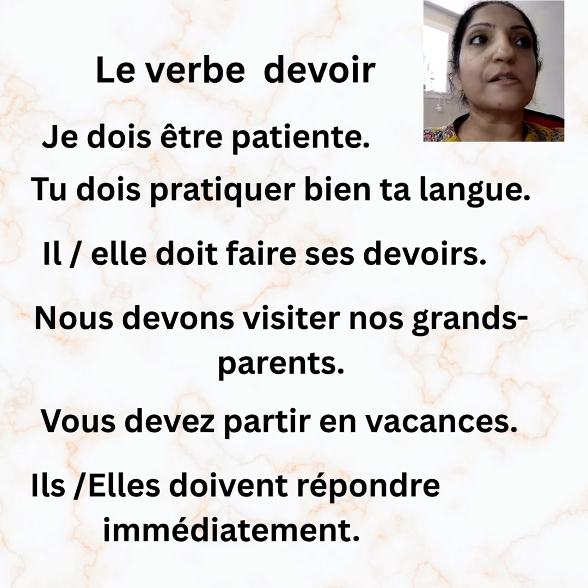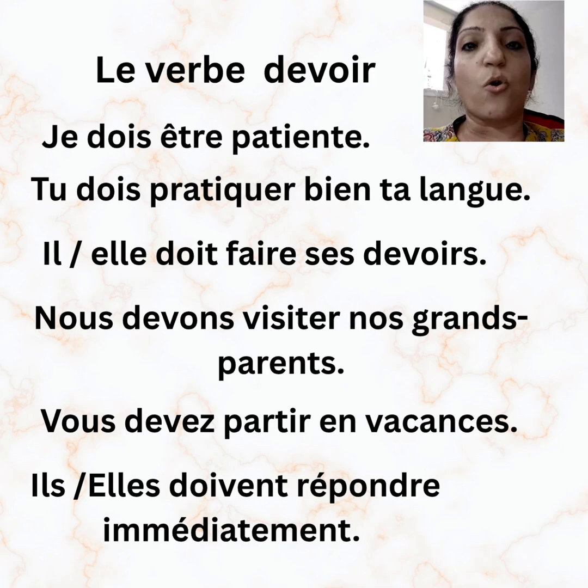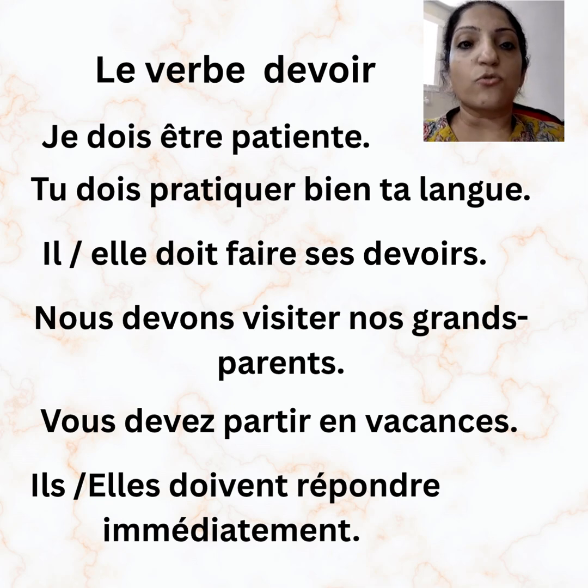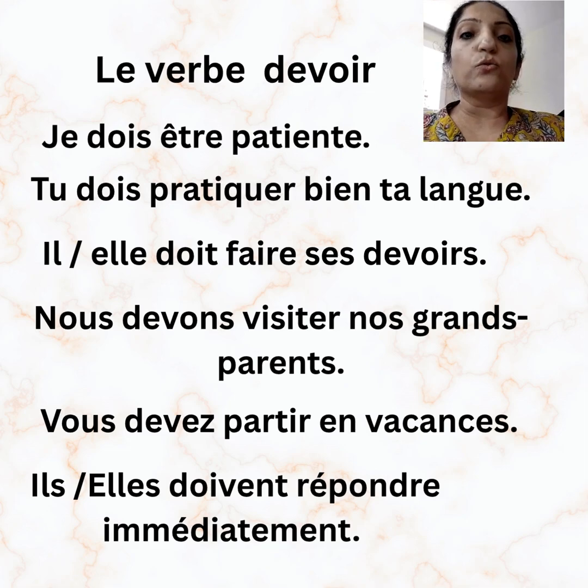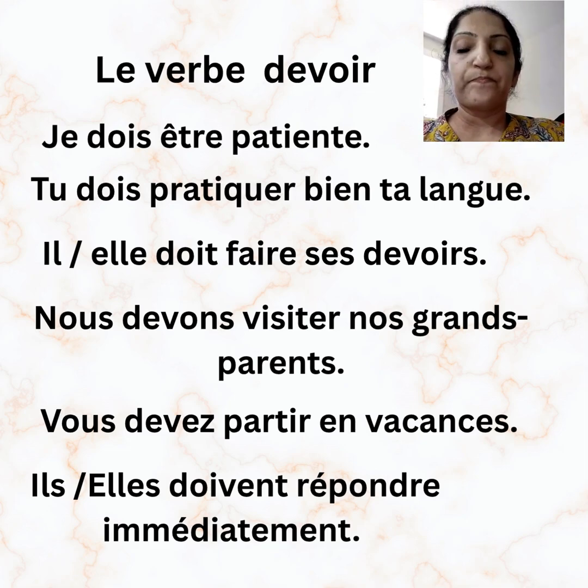For falloir as well, you can go to my channel and watch the video based on falloir. Now, falloir is always conjugated with the il singular form, the il pronoun, where the meaning of il would always be it. That is why falloir is called an impersonal verb. So we always say il faut. Il faut means it is necessary. However, when we are conjugating the verb devoir in present tense or in any other tense, it can be conjugated with all the different subject pronouns. It can be conjugated with je, tu, il, elle, nous, vous, ils, elles.